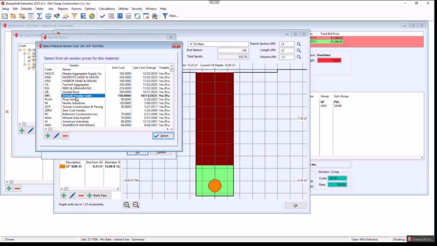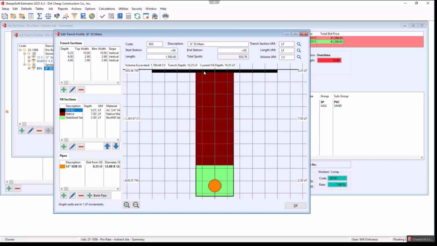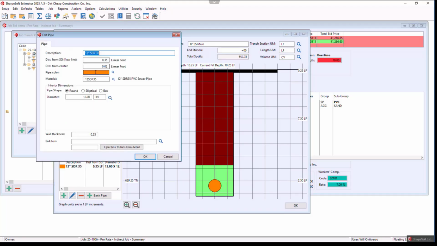This is the vendors. Again, I'm not advocating that these prices are correct. Those are our demo tables. And notice I have an 8-inch or a 12-inch sewer here. So I want to come in and change this, and I want this to be 8-inch SDR 35. That changes automatically. There's the information.